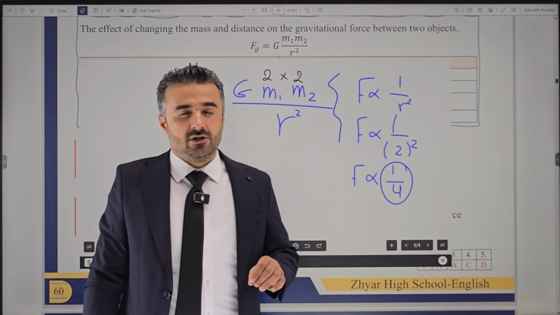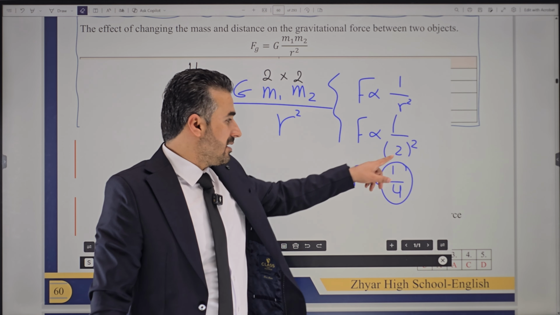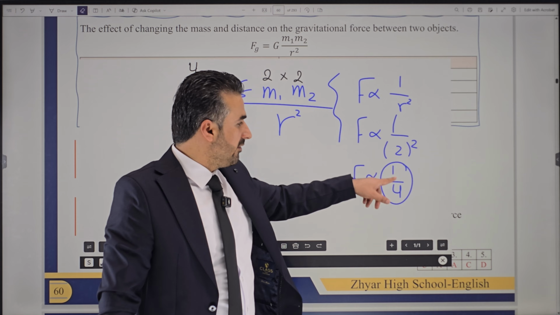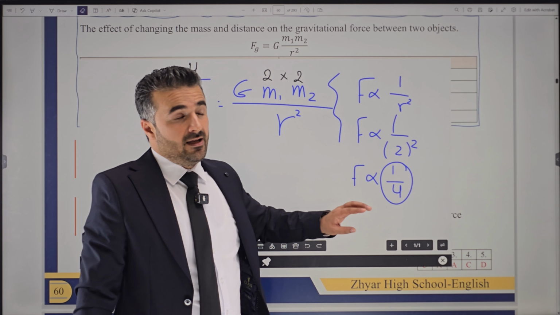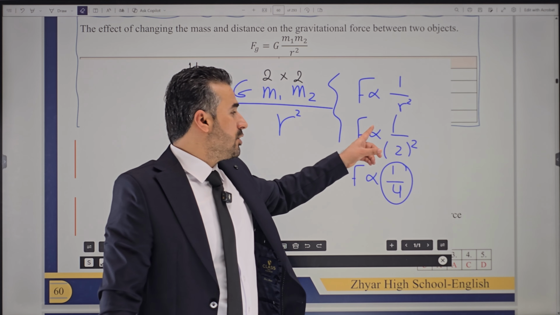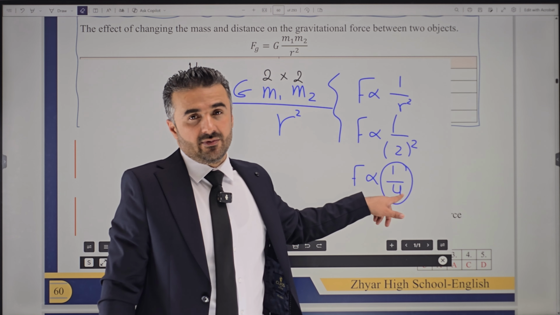Now hear me out. I'll ask you the same question, but in a different way. I said if we double the distance, the gravitational force changes by a factor of 1/4. But what if I say, if we double the distance, by what factor will the gravitational force decrease? In that case, you will just say 4 times.